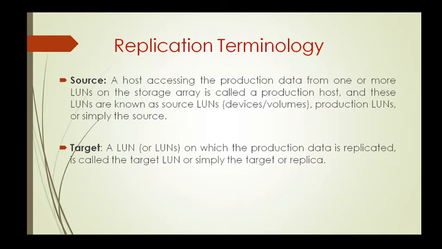These are also called production LUNs or simply the source. So basically a source is a host that is accessing the production data from one or more LUNs on the storage array. That is called a production host, and these LUNs are known as the source LUNs, or you can also call them production LUNs or simply the source. All mean one and the same.